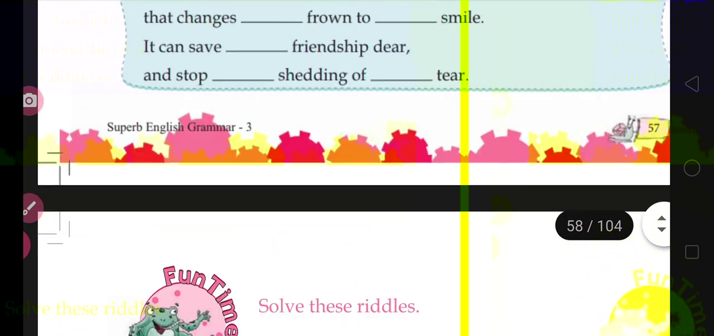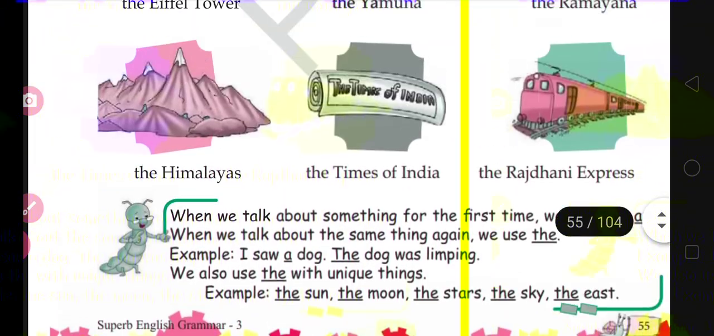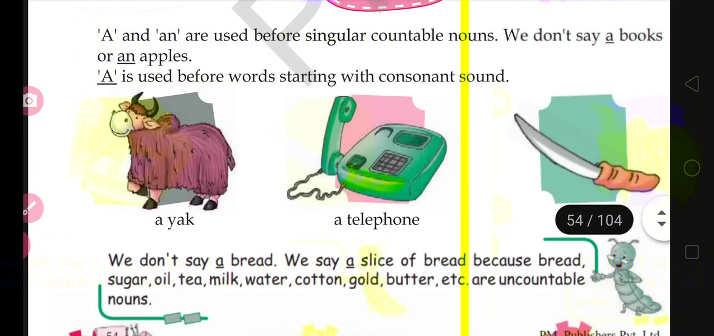So that's all for today. I hope you would have understood this topic very well. That is chapter number 14, articles.